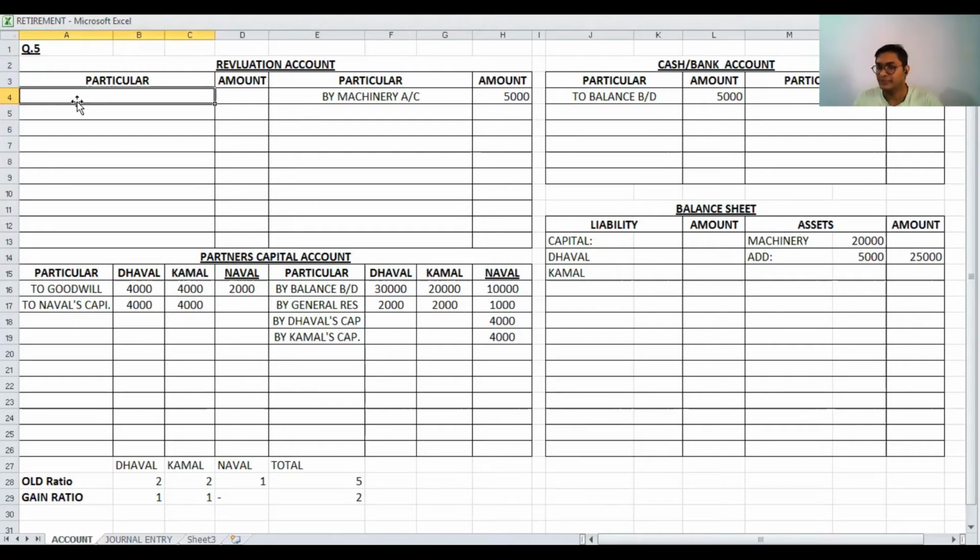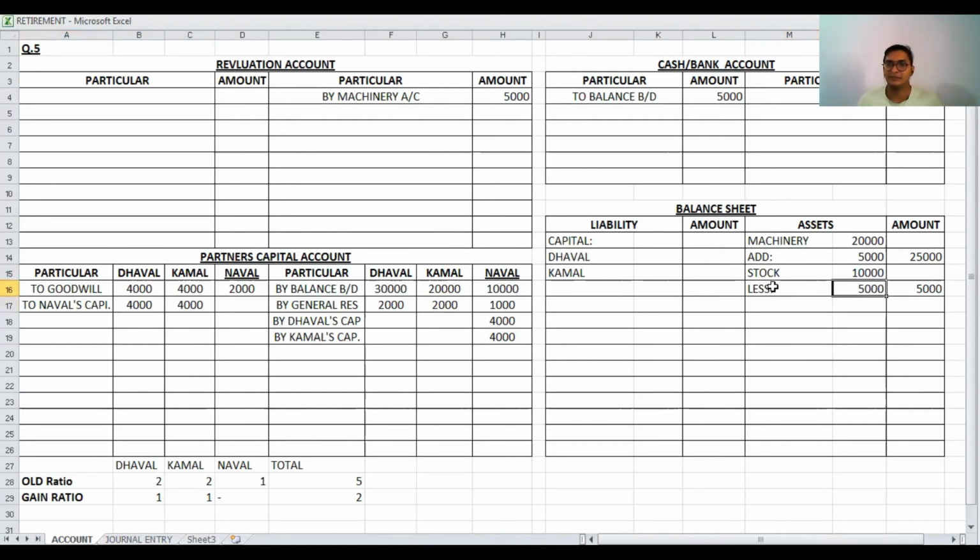Then after, in first adjustment, value of stock is 5,000. Here, old value of stock from the old balance sheet is 10,000. And now stock is given 5,000. So here, we can say that stock decreased by 5,000.